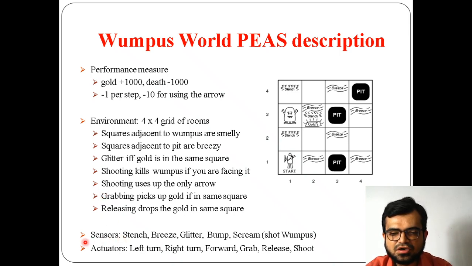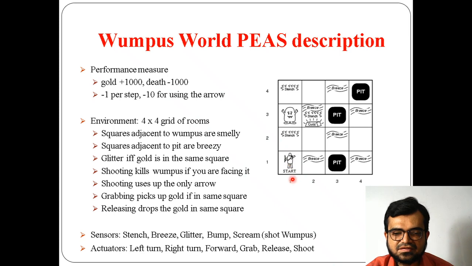And the sensors: stench is a smell, breeze is air, glitter happens in the room where the gold is available, it glitters over there, it bumps, and finally it screams whenever the Wumpus gets killed. What are the actions it can take?